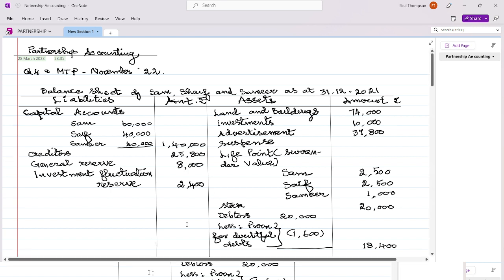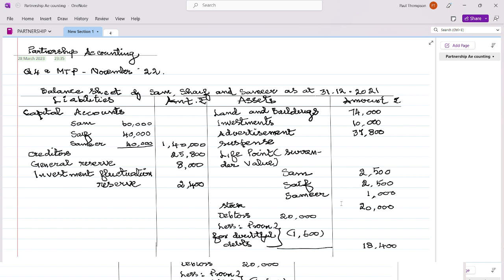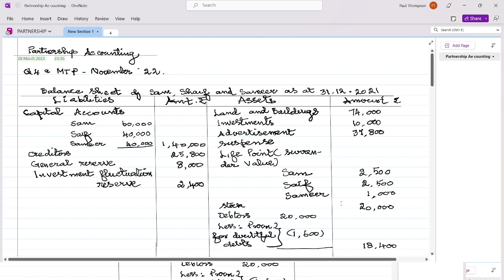Here the life insurance is shown at a surrender value. Any value appearing in the balance sheet on the asset side is definitely the surrender value. Now the surrender value is, the question says it is 10%. In this case, Samir has died. So we will be getting the sum assured. So that amount is 10,000, because they say that the value of the policy is 10% of surrender value.